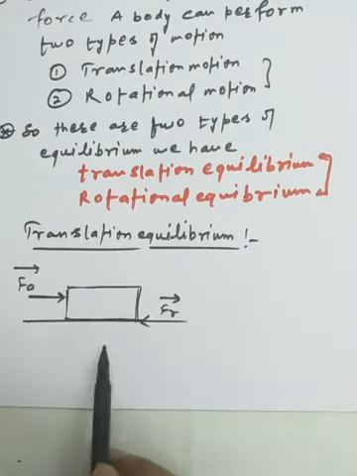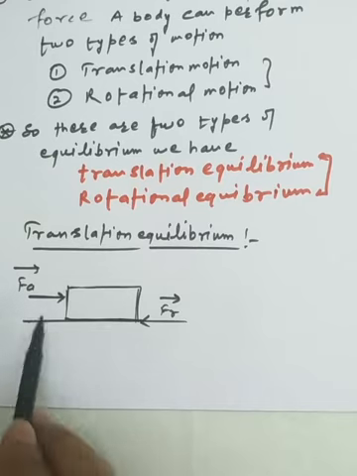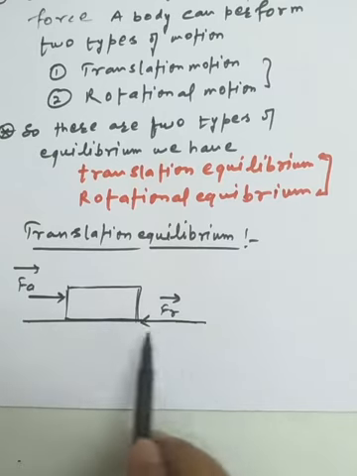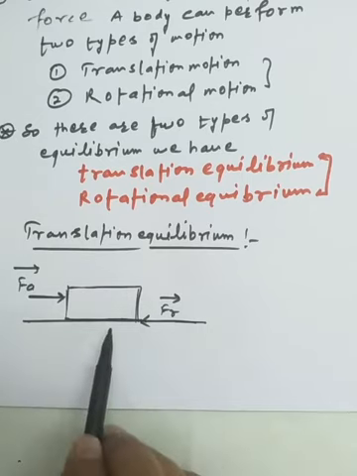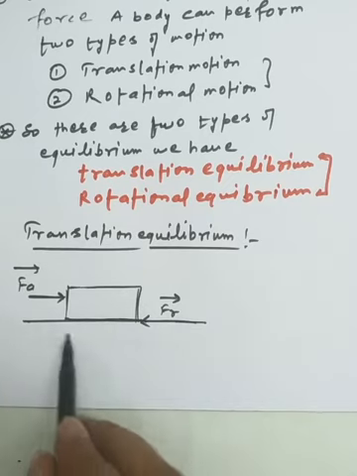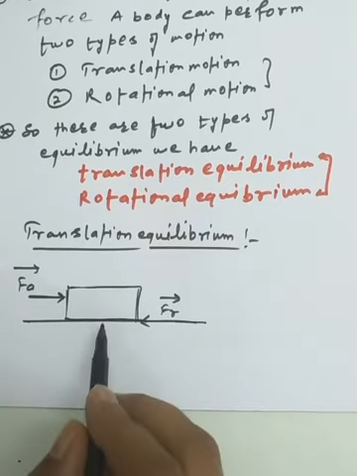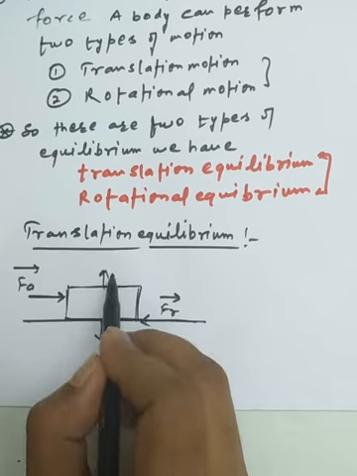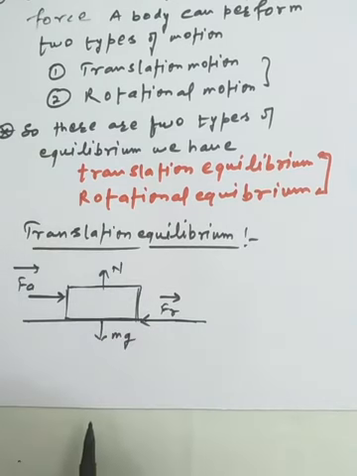So simply, consider a body on a floor, and we apply a force on it, and in reference to the applied force, we have the force of friction. Now the body is at rest, and we assume a number of forces are acting on it. The body also applies its weight in a downward direction, and in response, the surface applies an upward force called the normal reaction. At this time, when the resultant of all the forces on the body is zero, it is called translational equilibrium.